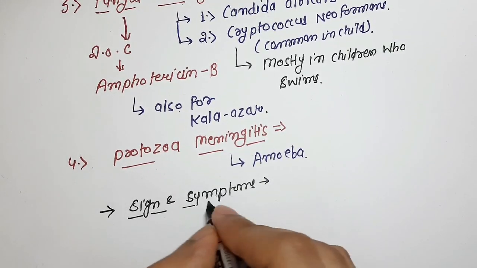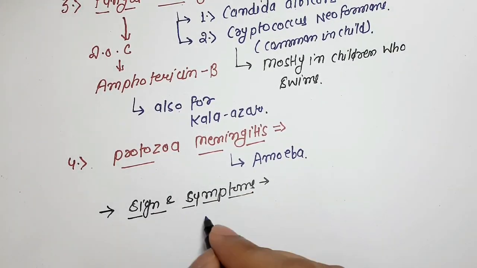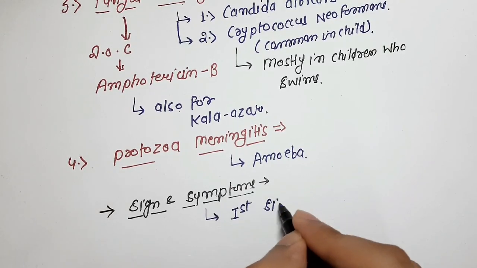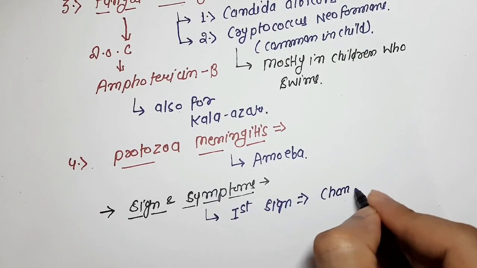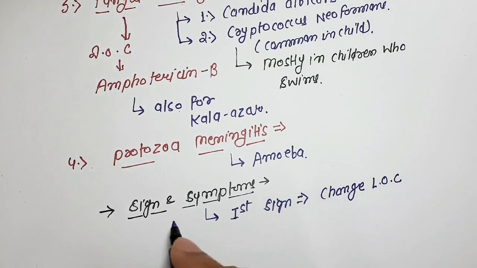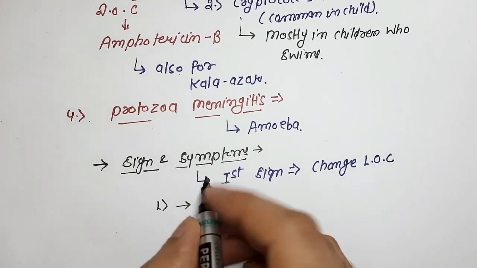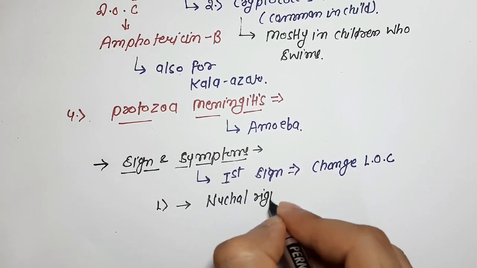Now we are looking at the signs and symptoms of meningitis. First sign of meningitis is change in LOC. LOC means level of consciousness. First sign of meningitis is a change in level of consciousness.